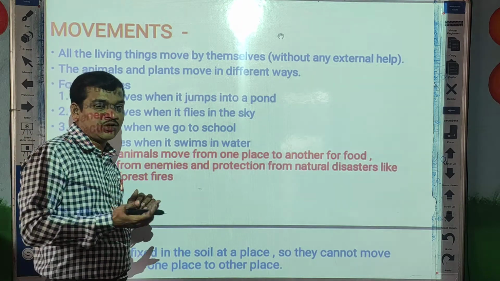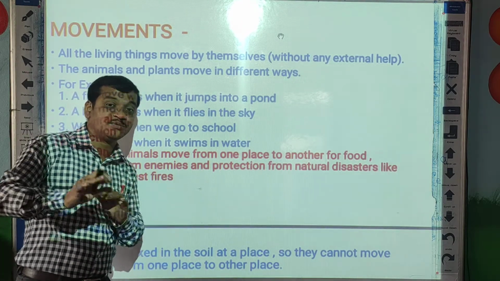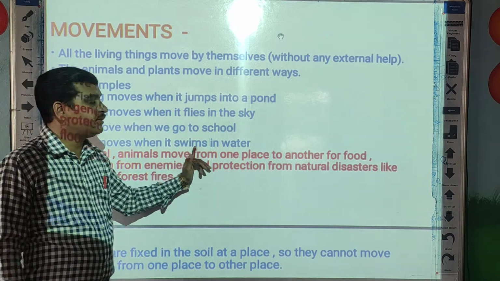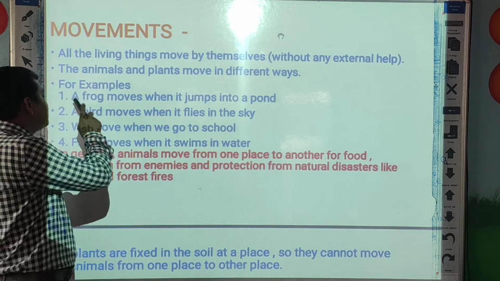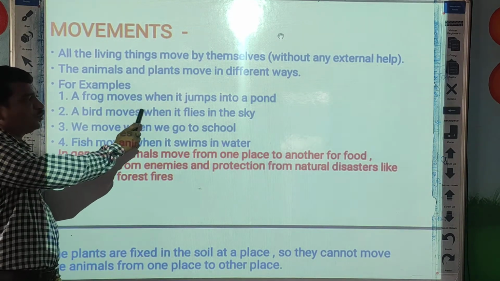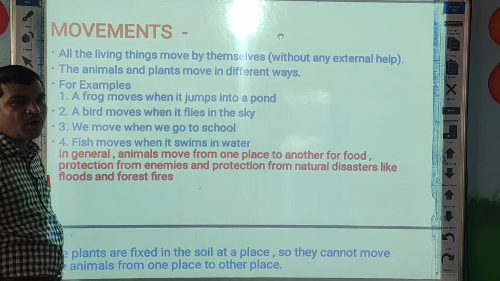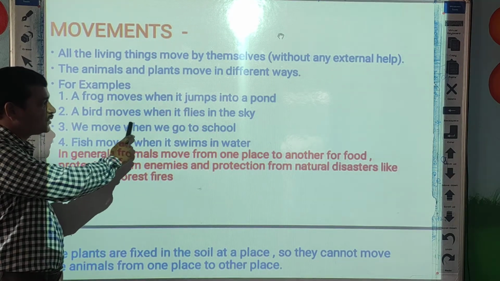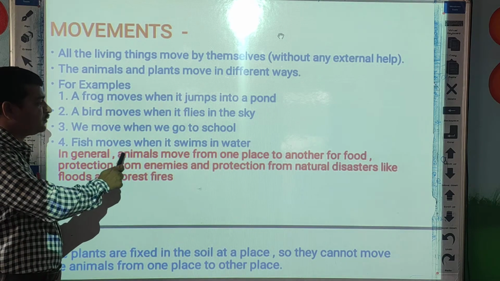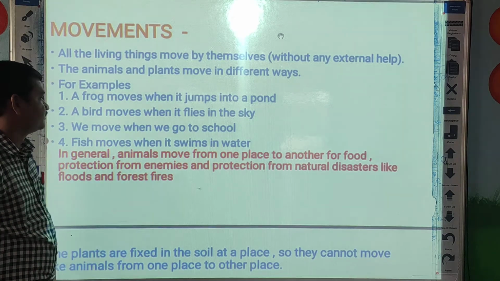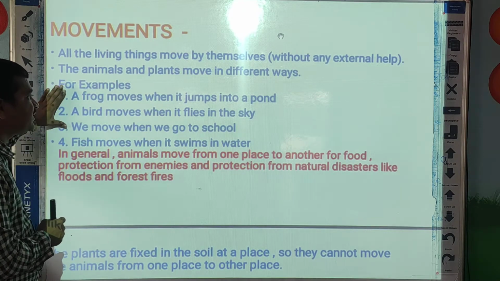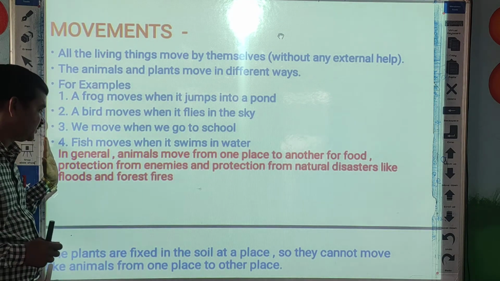When you play on the ground, there also we can see movement. A fish moves when it swims in water. So these are the four examples. One more time I will repeat. A frog moves when it jumps into a pond. A bird moves when it flies in the sky. A fish moves when it swims in water. And we move when we go to school. So here we can see some movements.